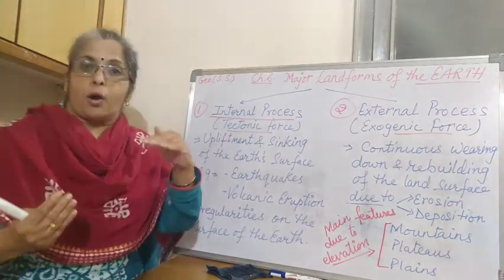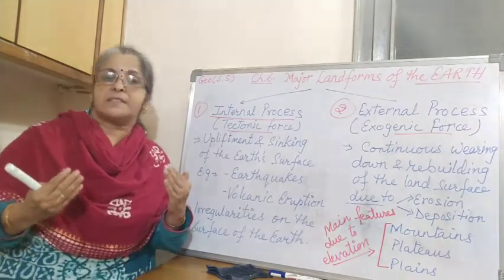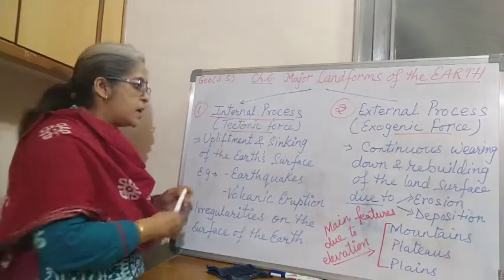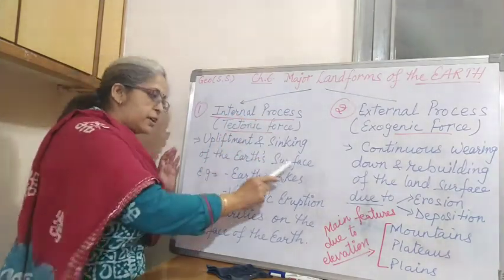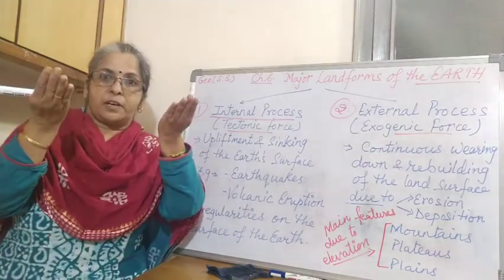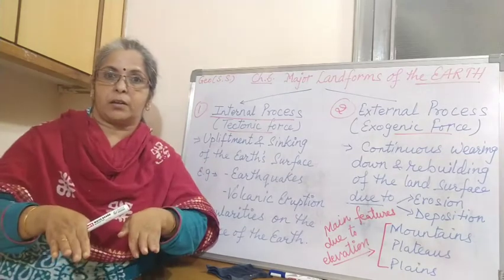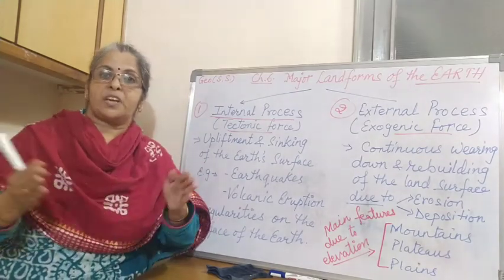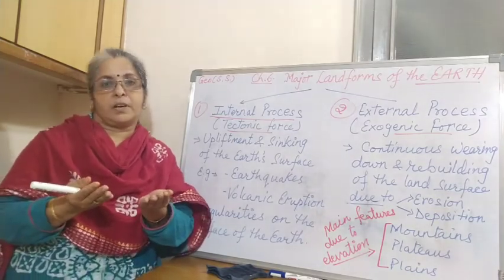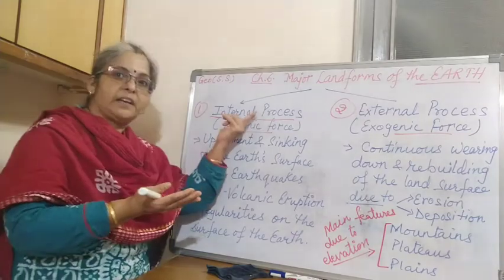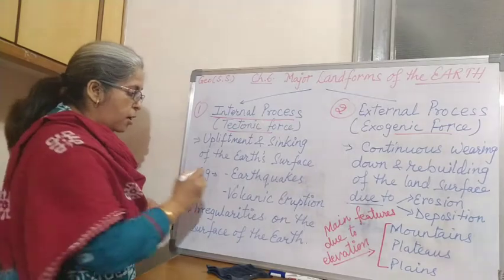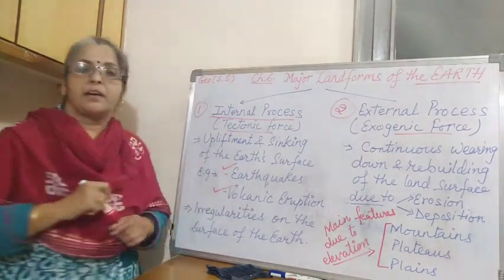Due to that, on the surface we are getting some results. That is known as internal process. Now see, upliftment and sinking of the earth's surface. When something is uplifted or sinking on the surface of the earth due to the internal changes of the plates of the crust of the earth, then we have the internal process which gives the results of earthquakes and volcanic eruption.